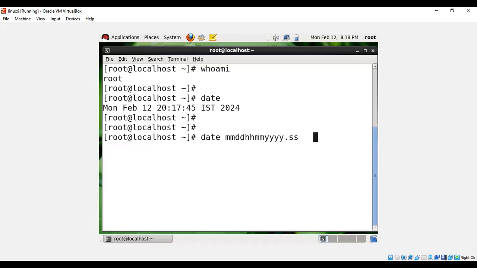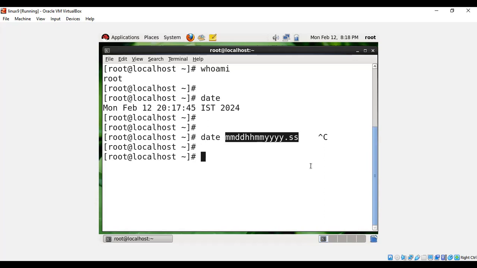Okay, so date, month, date, hour, minute, year, and dot ss. It's a syntax. This is not the command which I have written here. It's a syntax I have written here for your understanding. Month, date, hour, minute, year, and dot ss is the second. Make sure that you change it accordingly.